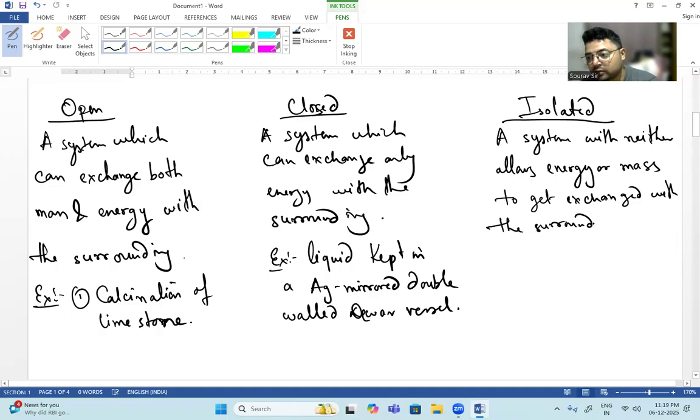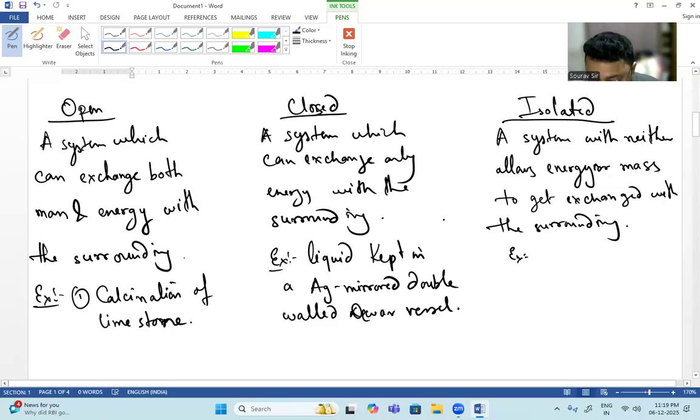It does not allow either the mass or the energy to get exchanged. This is an isolated system.